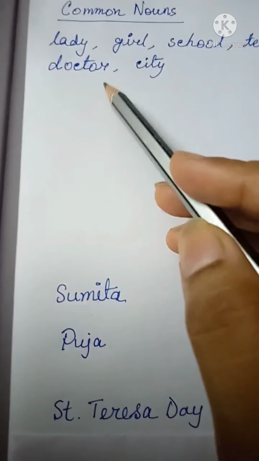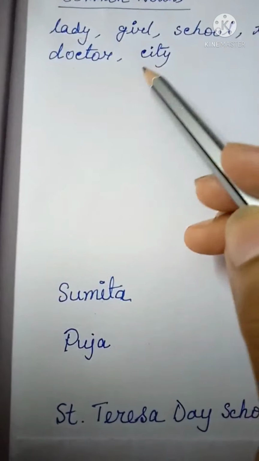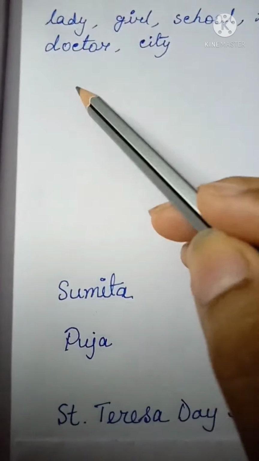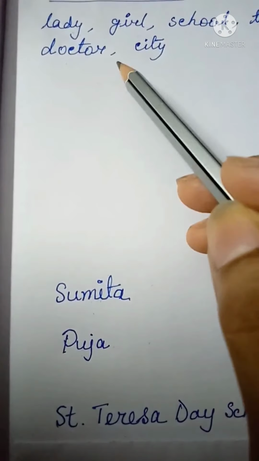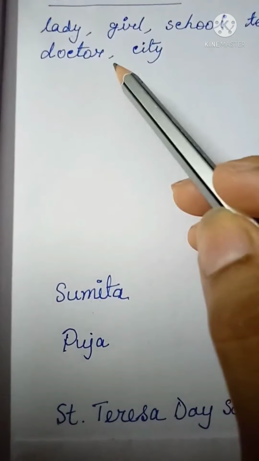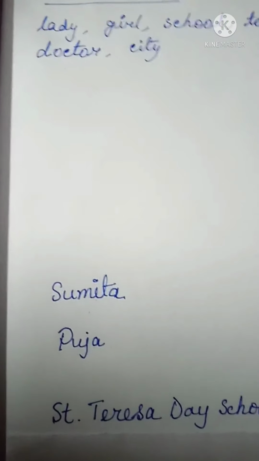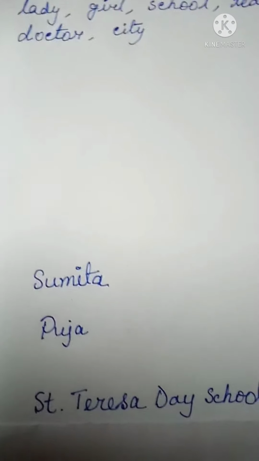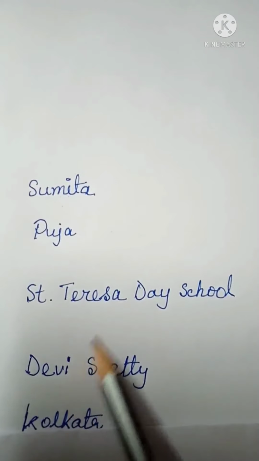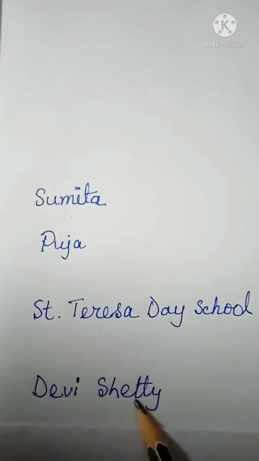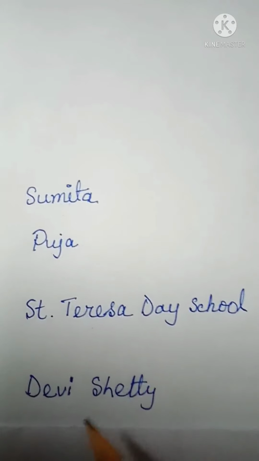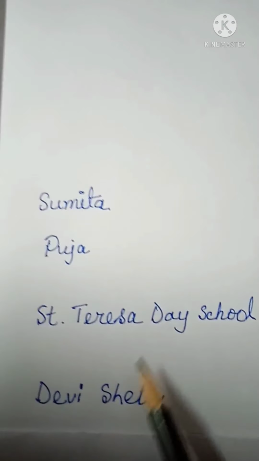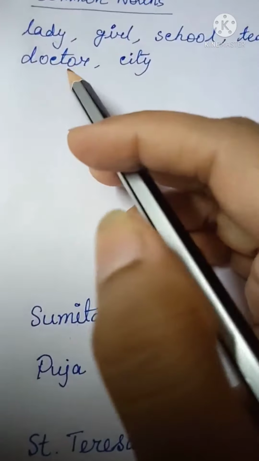Doctors, we know, are the persons who treat us when we fall sick. So, doctor is a common name for all of them. But if I say Devi Shetty is a renowned doctor, then the name Devi Shetty becomes a proper noun because this is the special name of a particular doctor.